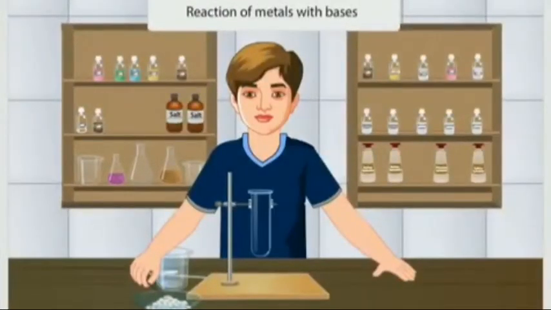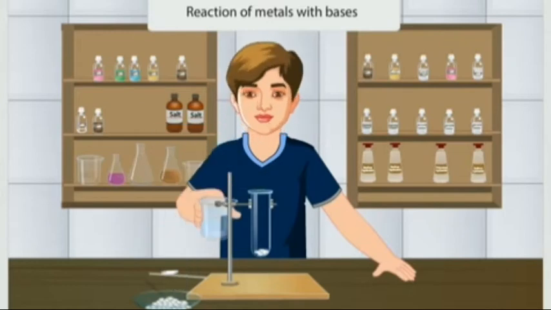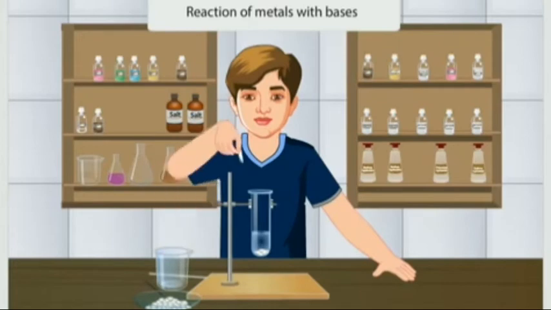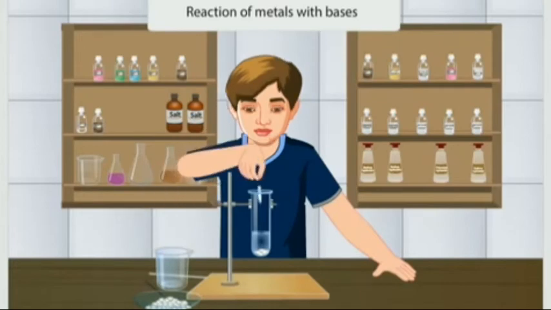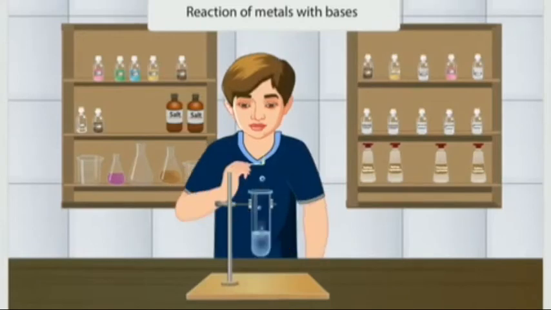Prepare a fresh solution of sodium hydroxide in a test tube by dissolving 3 to 4 pellets of it in 5 ml of water. Drop a piece of aluminium foil into it. Bring a burning matchstick near the mouth of the test tube. Now listen carefully. You will hear a pop sound.